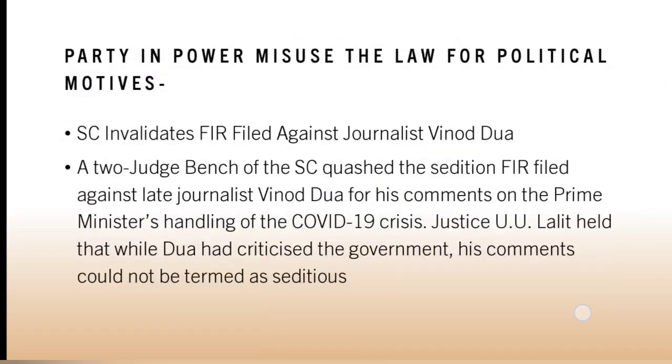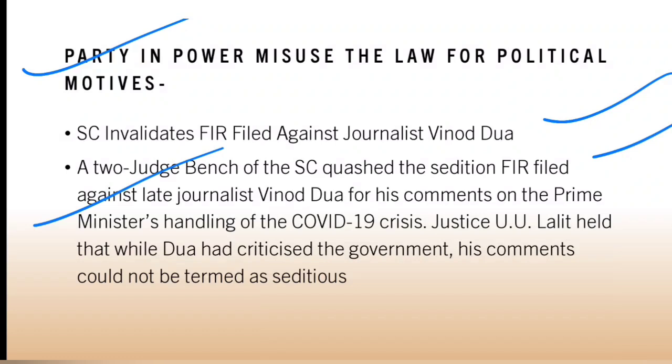Now, the biggest problem with sedition is that the party in power misuses the law for political motives. As recently in the case of Vinod Dua, who is a journalist, an FIR against Mr. Vinod Dua was lodged for his comments on the Prime Minister regarding how he was handling the COVID-19 crisis, and sedition charges were imposed.